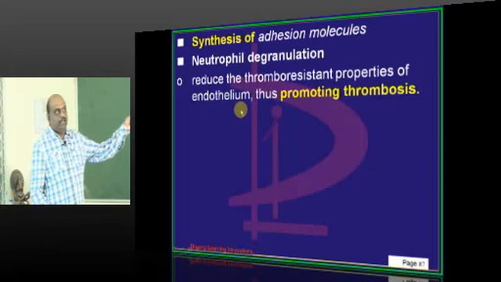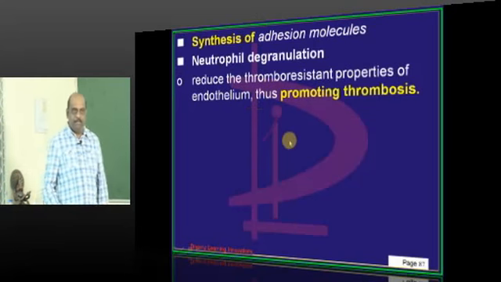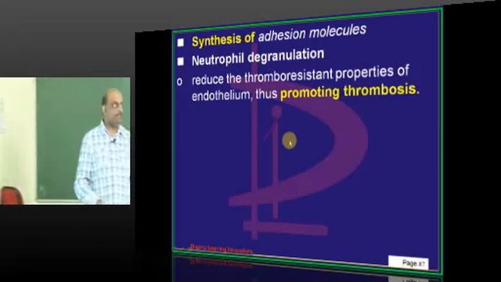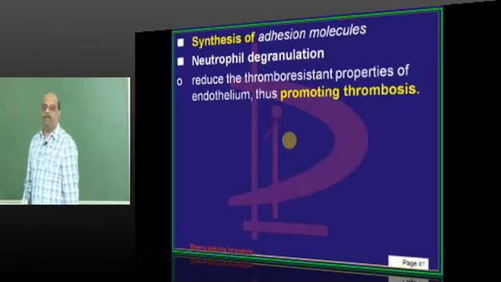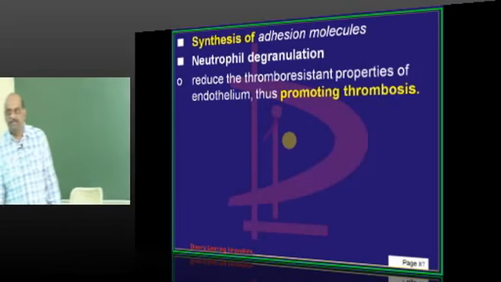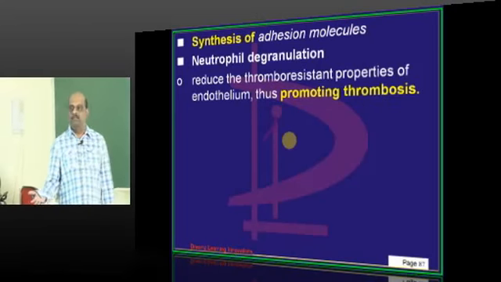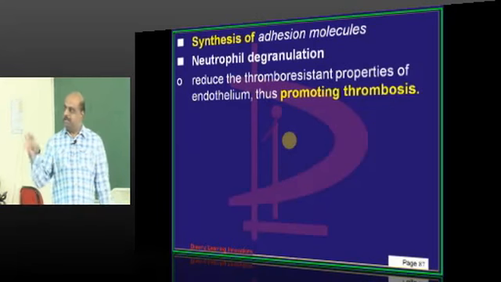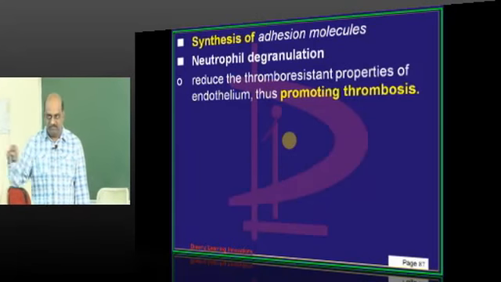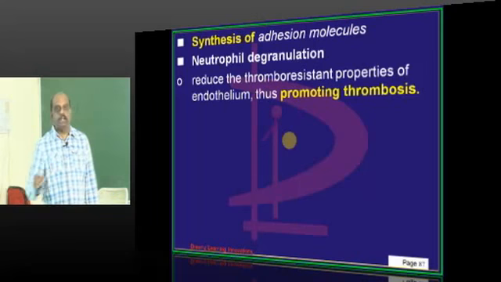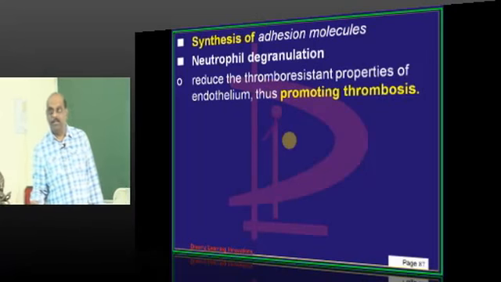And if you look at the endothelium, doctor, what is the modern concept about myocardial infarction? Myocardial infarction, all of you know, is due to some thrombus formation inside the coronaries. Agreed, no?